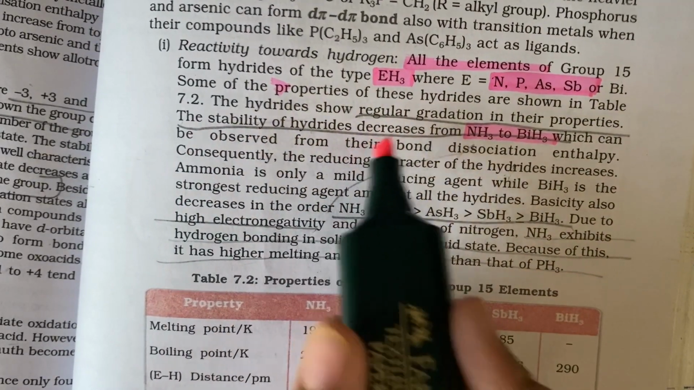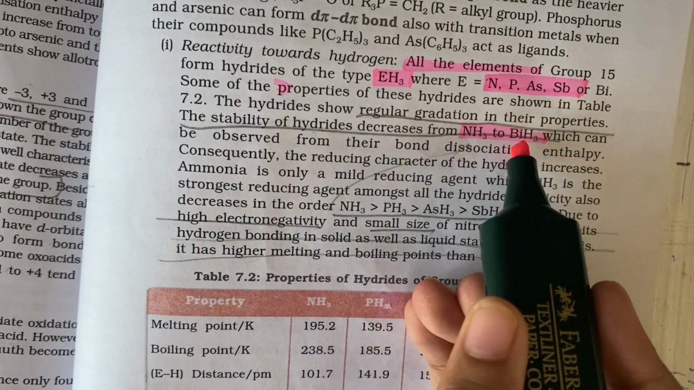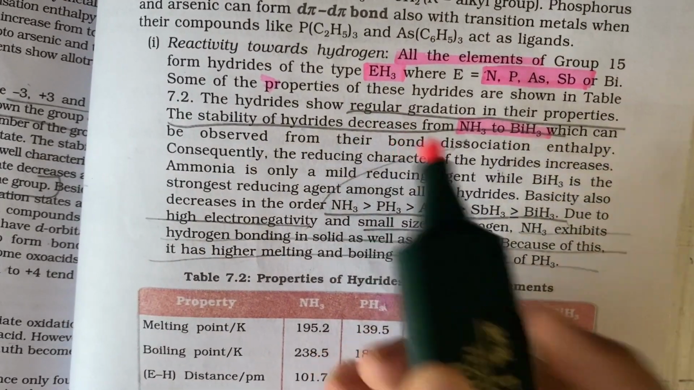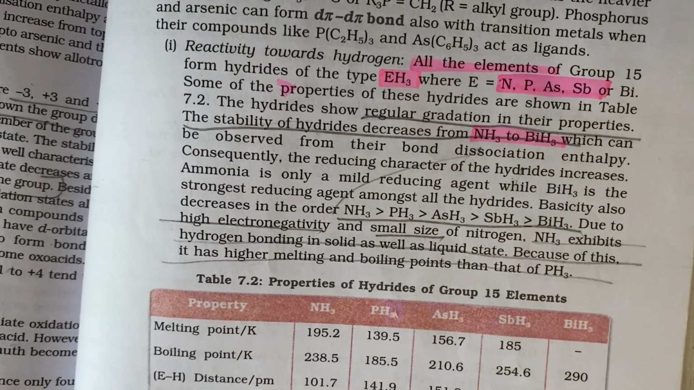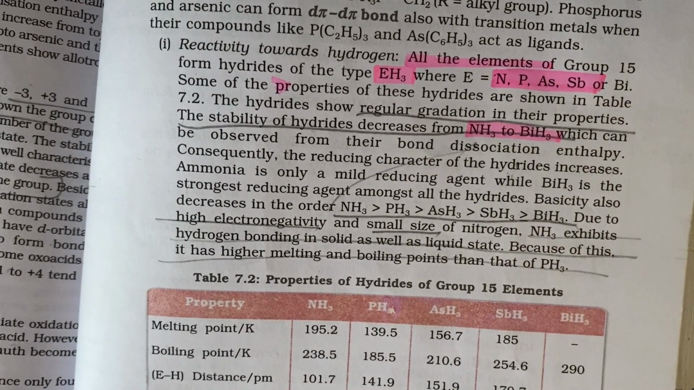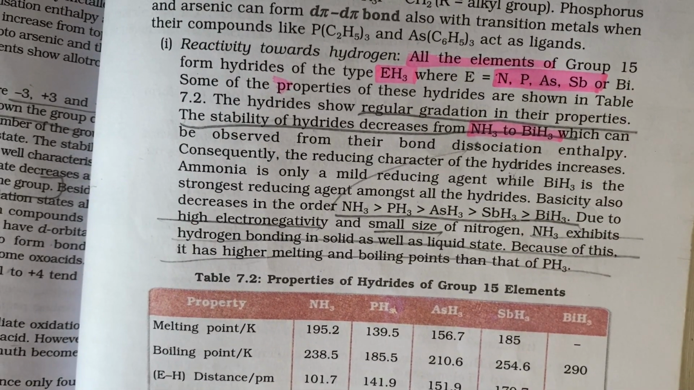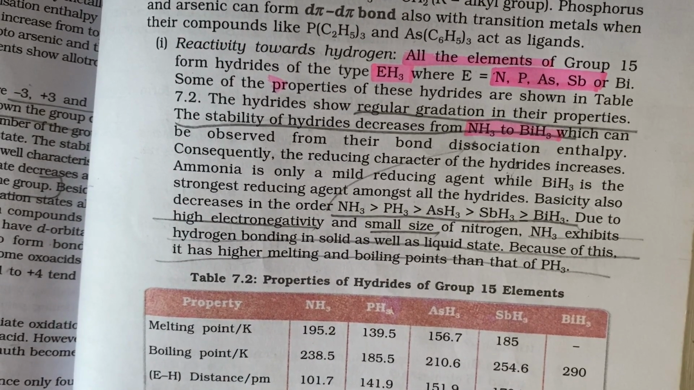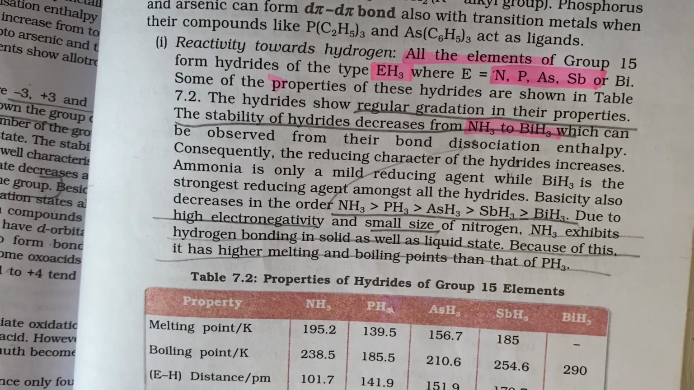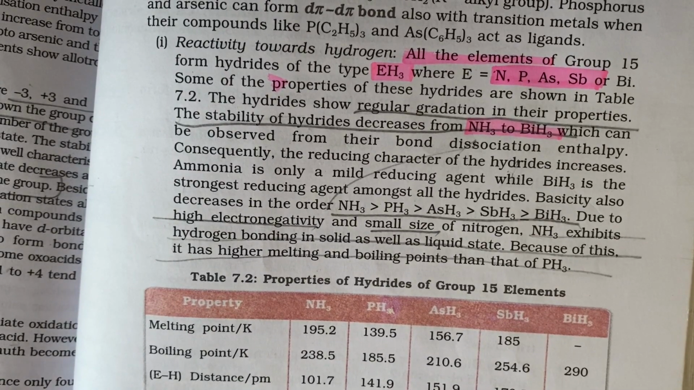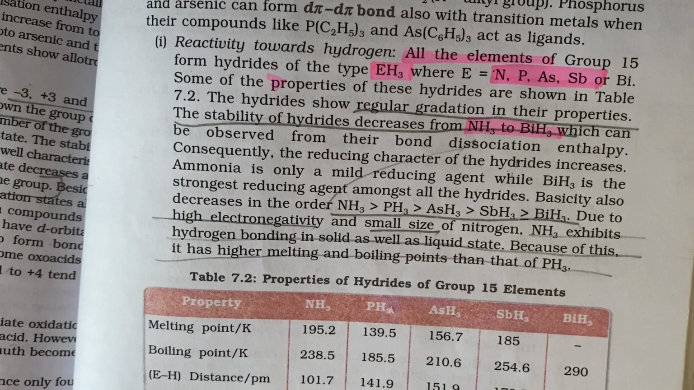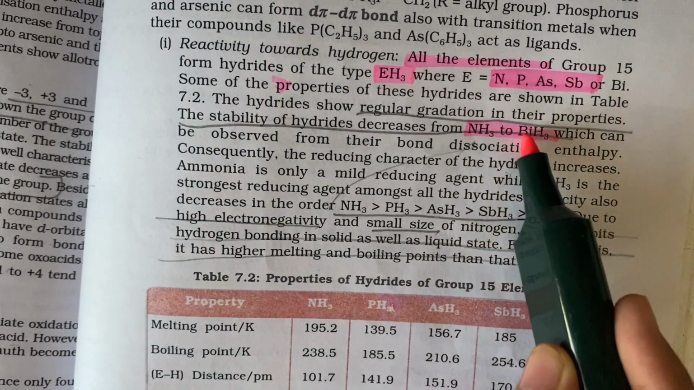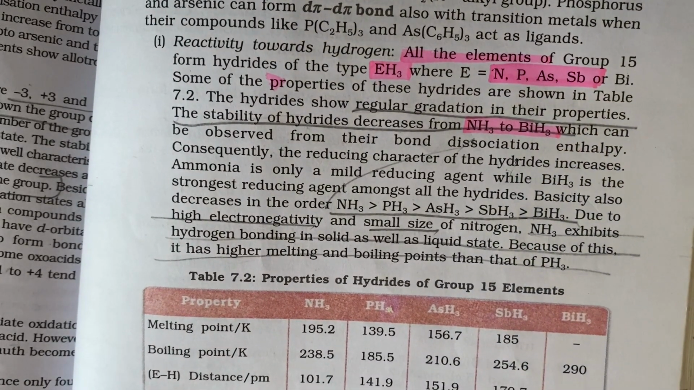Stability of hydrides decreases from NH3 to BiH3. And this is because, look, okay, now every line you read, you have to form a sentence. Why? Okay, so as you know, as you go down the group, the size of the central atom will keep on increasing. Okay, so the more the size increases, the bond between the hydrogen and the central atom, as in BiH3, will become weaker and weaker.